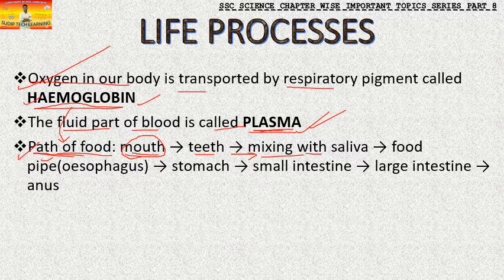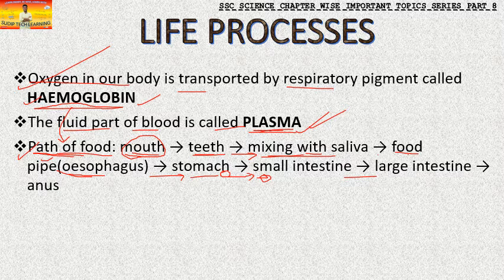We will take it in the mouth, cut it into pieces with the teeth, and it will mix with the saliva. Then it will pass through the food pipe, that is the esophagus. The food pipe is called the esophagus. From the esophagus it will reach our stomach, and from the stomach some part will get digested, and then it will go to the small intestine.